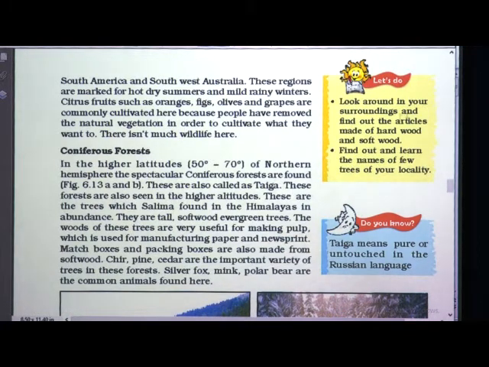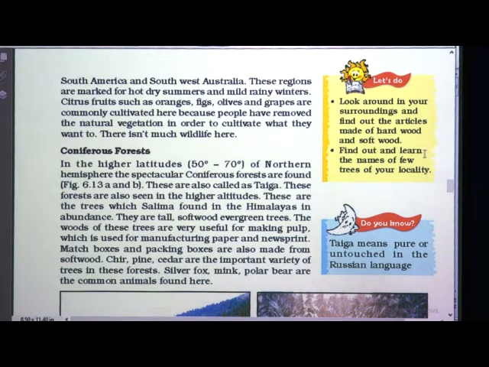Look around in your surroundings and find out the articles made of hardwood and softwood. Examples I gave: furniture of hardwood and softwood, like matchstick, a very simple example. Okay. And paper, naturally you have books with you, paper is made of softwood, that is pulp.